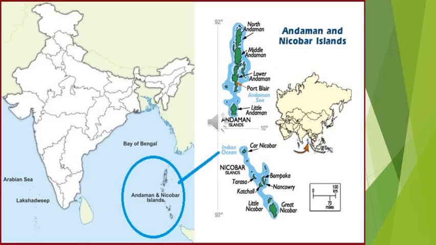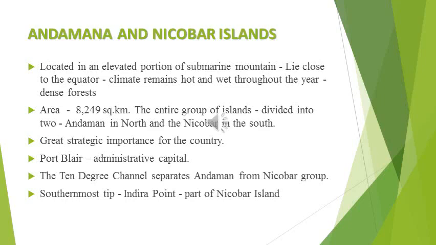This picture shows the location of Andaman Nicobar Island, which is situated southeast of India, in the Bay of Bengal. Andaman and Nicobar are located on the elevated portion of a submarine mountain. It is not completely below water. Andaman Nicobar Island also lies close to the equator.